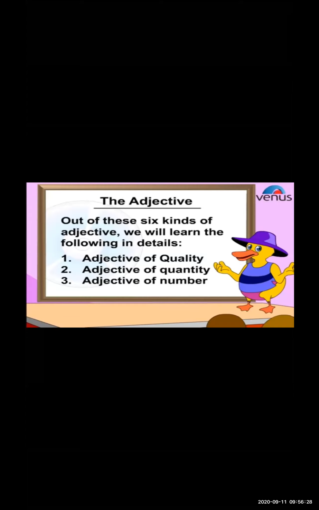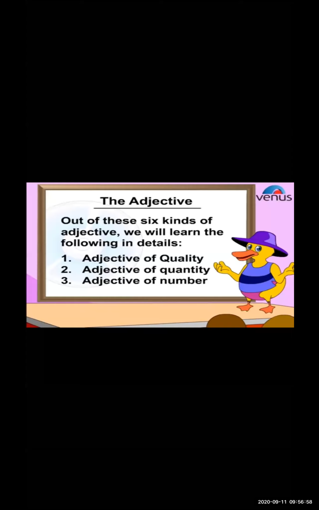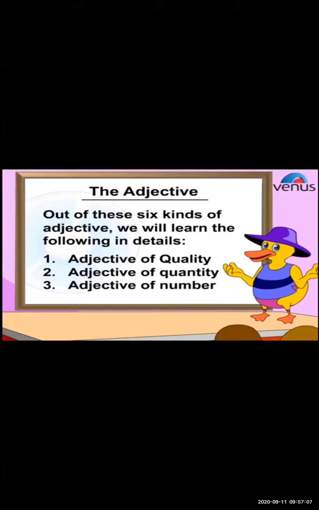First, let us try to understand each and every one in detail. What is the definition? Through examples, I will explain to you. With the help of examples, you will come to know what the quality, the quantity, and the number are. There are 6 types of adjectives, but amongst all these 6, we are just concerned about the first 3. So let us try to understand the adjective of quality, quantity, and number.